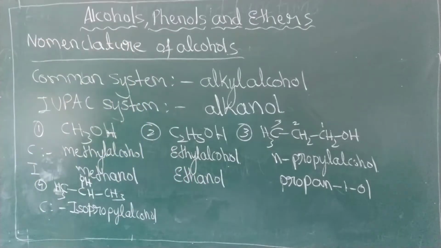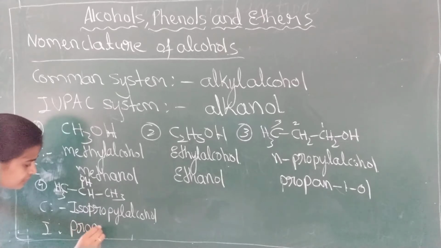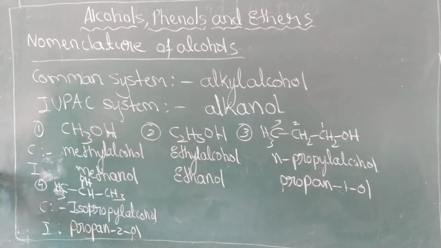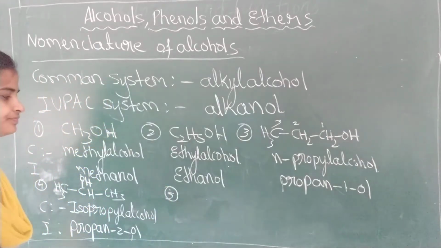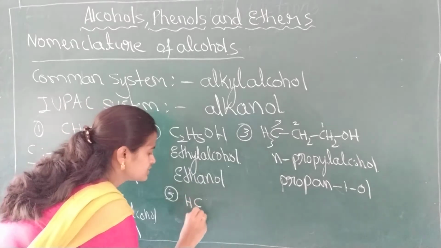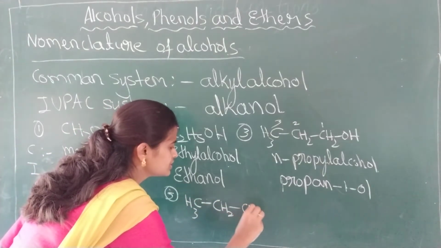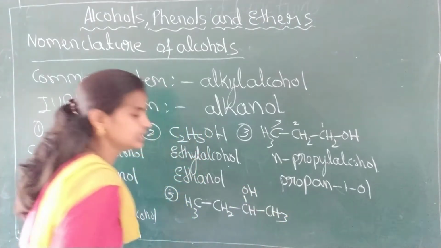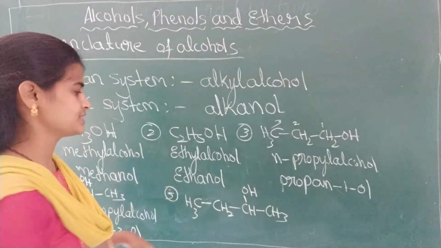Propan-2-ol. The IUPAC name is propan-2-ol. Okay. Next, the fifth one. CH3, CH2, CHOH, CH3. Okay, four carbon atoms are there.